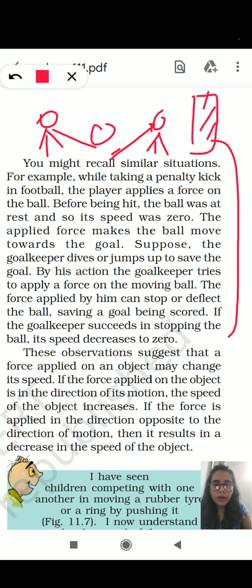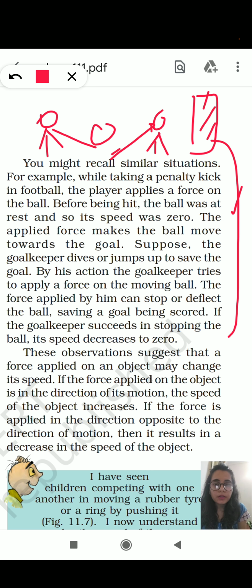Before being hit, the ball was at rest. The ball was placed at a position. When you apply force, the ball changes its state of rest and comes into a state of motion. Before being hit, its speed was 0. The applied force makes the ball move towards the goal.